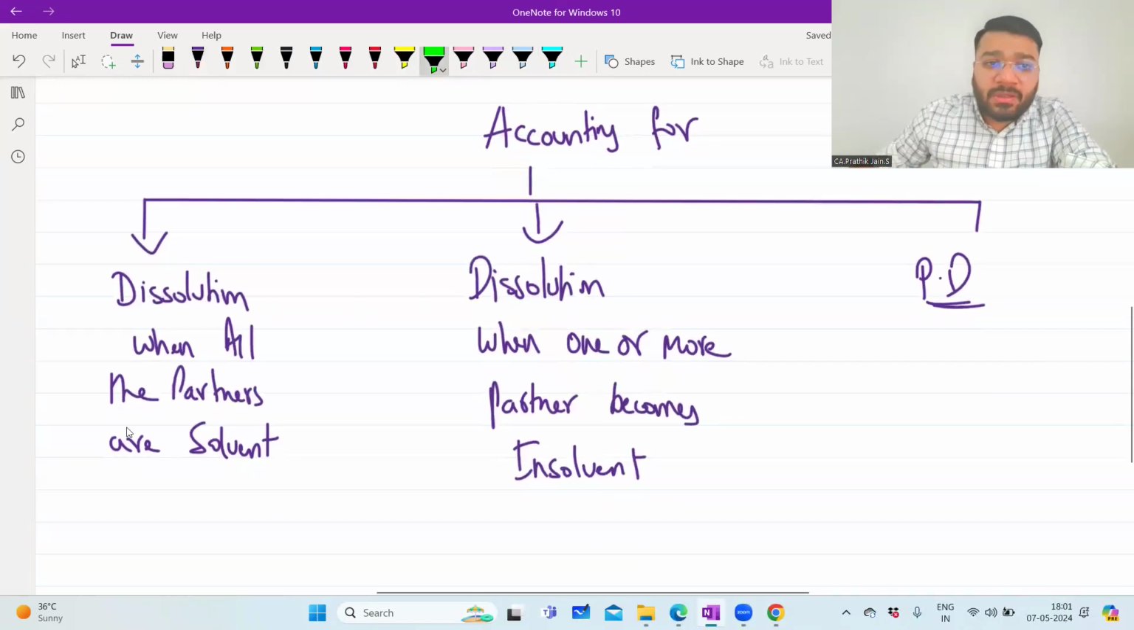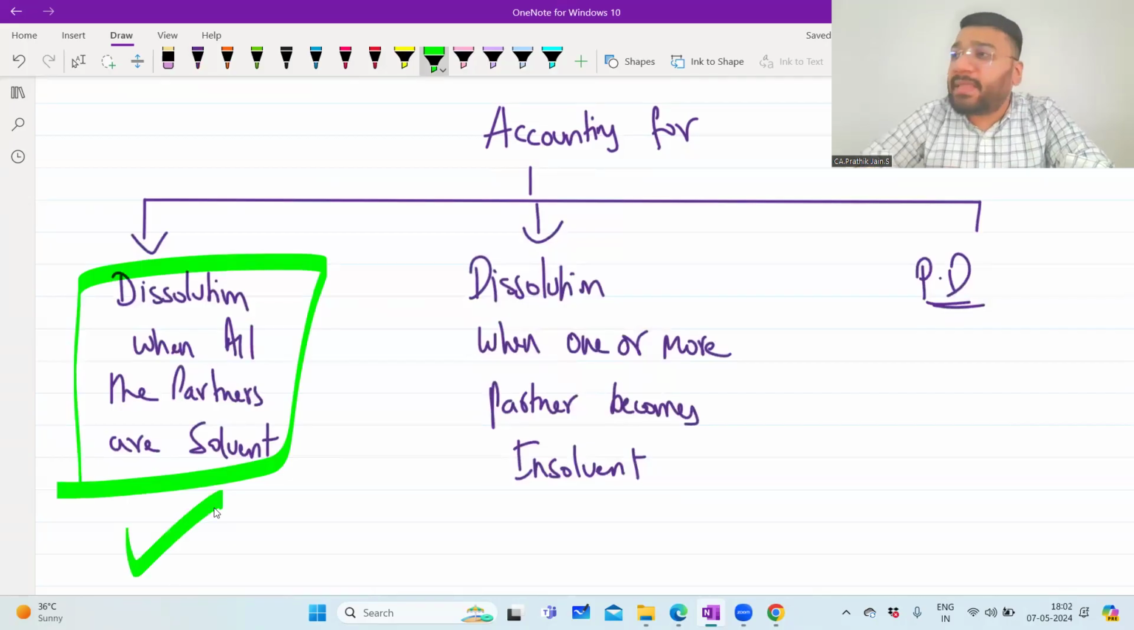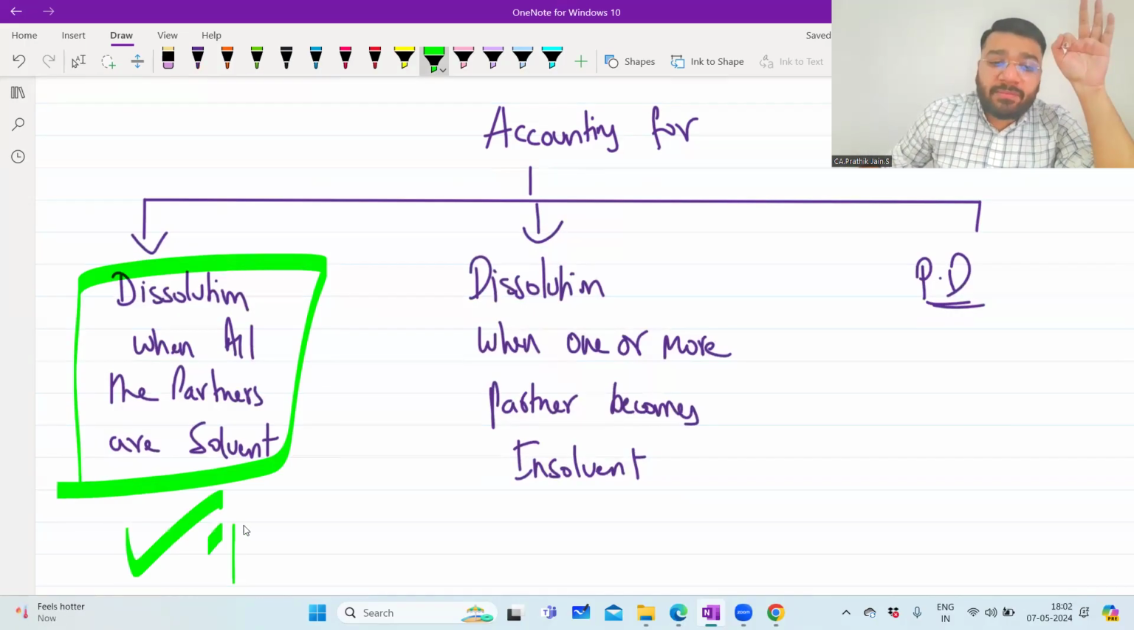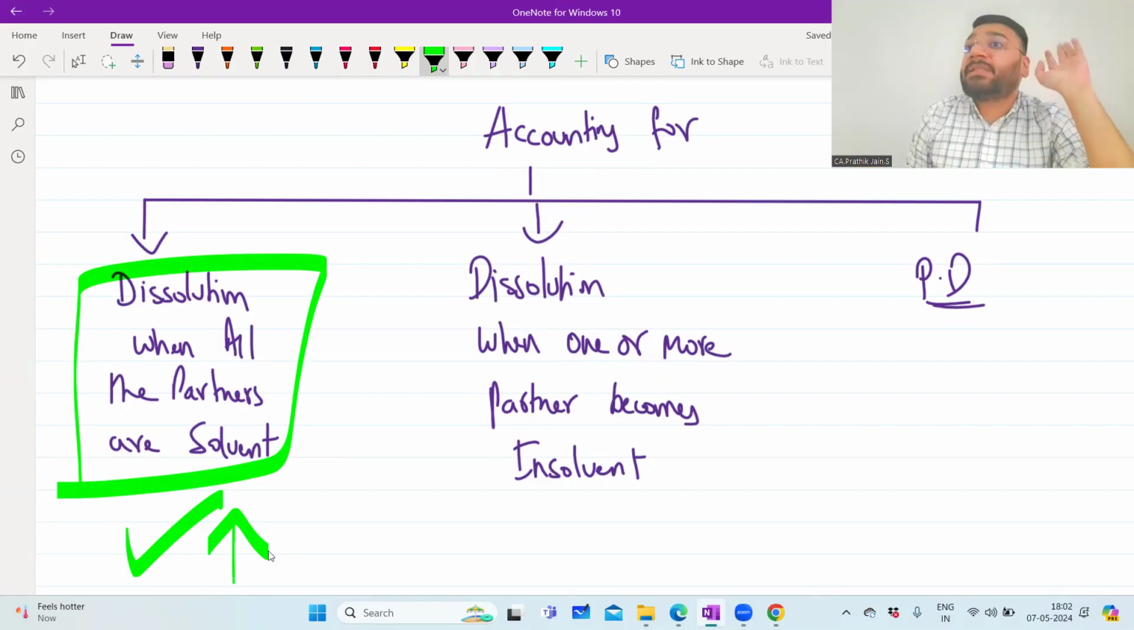If you are a 12th CBSE student, you would have studied this at the 12th CBSE level. In the 6 videos that I gave you, of which you've seen 3, we learned how to do the accounting for dissolution when all the partners are solvent. Now, what is the meaning of solvency and how is this related to this concept? I'll explain when I take 2 questions from the ICAI module and re-explain.